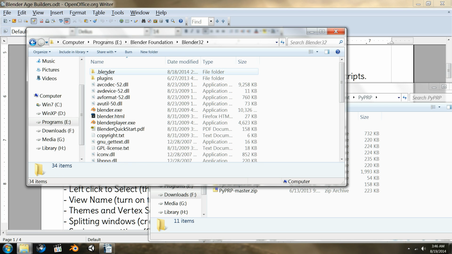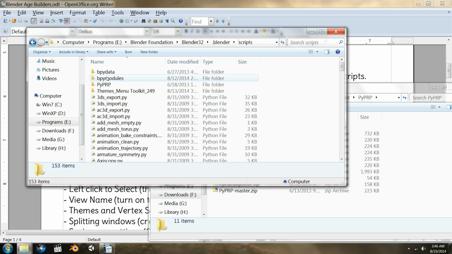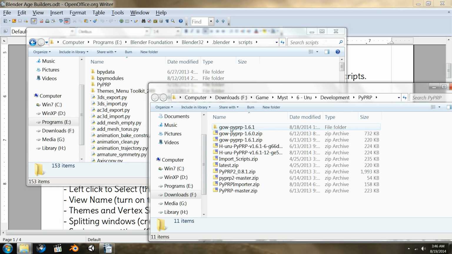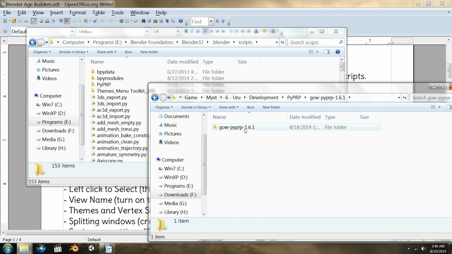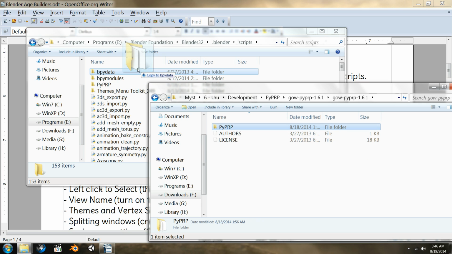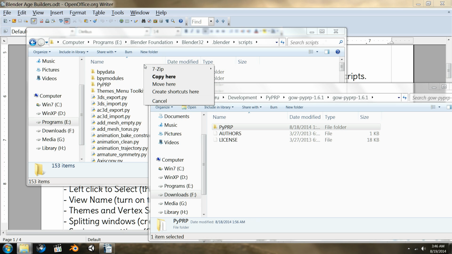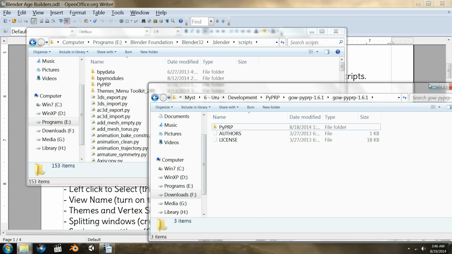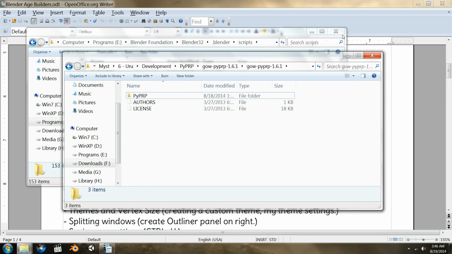Anyway, it'll be under .blender, scripts, and you see I have a PyPRP folder here. It's very simple. I've extracted this version right here, and I've opened it up, and I've taken this folder, and I've just copied or moved it right over here. And that's all you do. And everything is then ready for you to start creating ages in Blender.